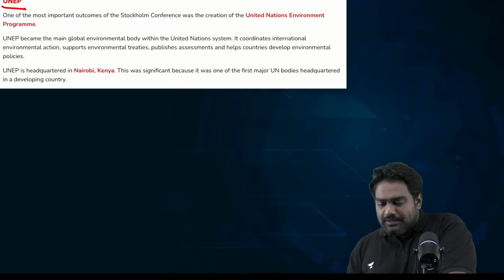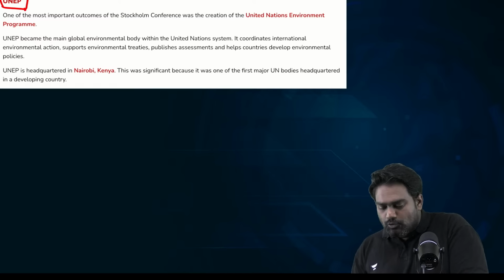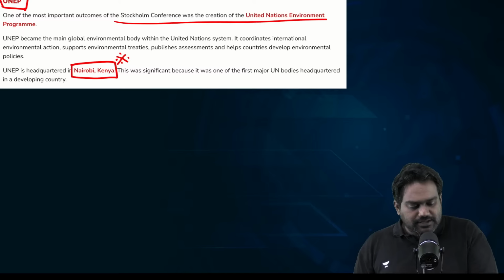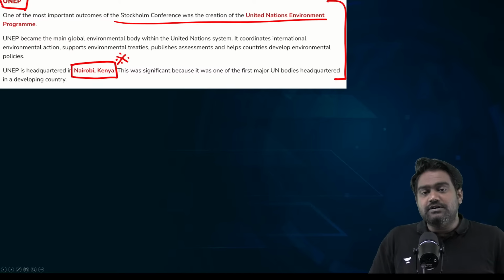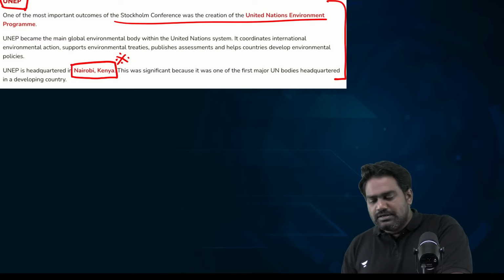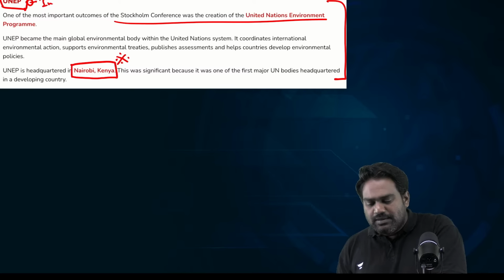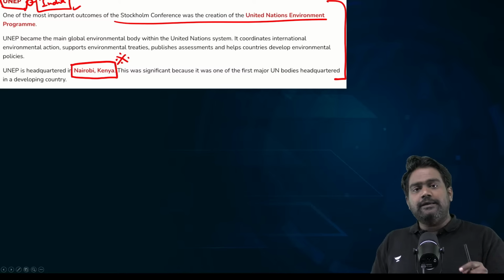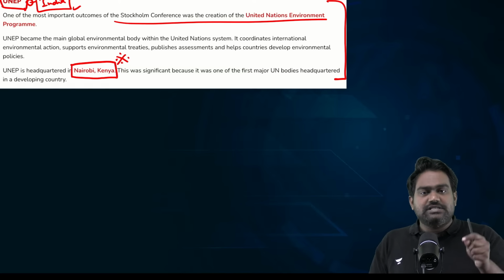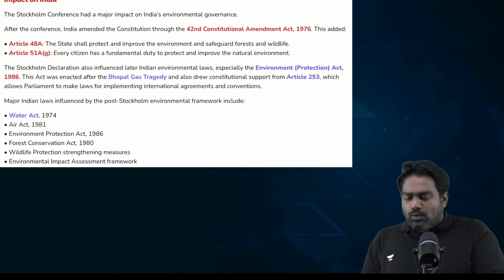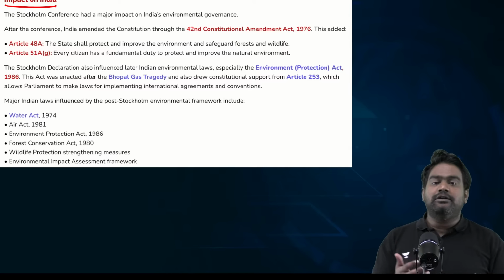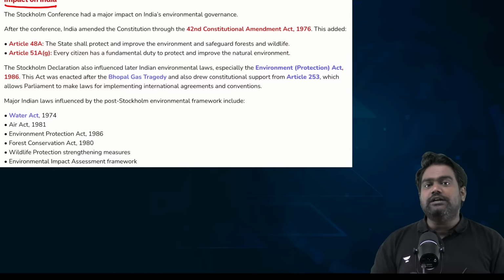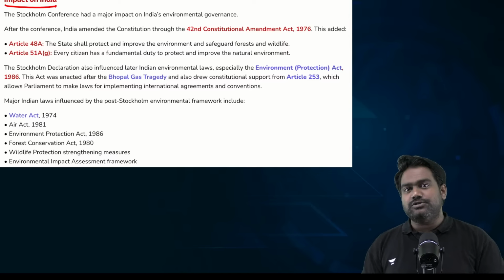So, through the UNEP, the United Nations Environment Programme, which is headquartered in Nairobi, Kenya, today the United Nations is driving all the key environmental frameworks, and India is one of the key participants that works very closely with the UNEP. In fact, the first article that we are going to discuss today is written by the chief of the UNEP office in India. Now, when you look at how this conference impacted India and influenced India's environmental laws, this led to significant constitutional and legal changes.